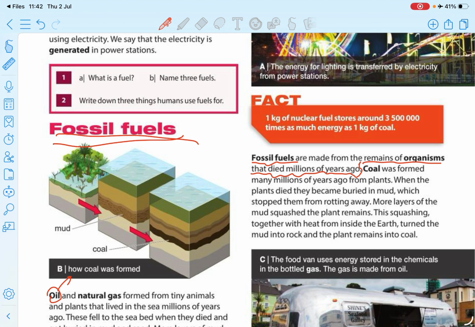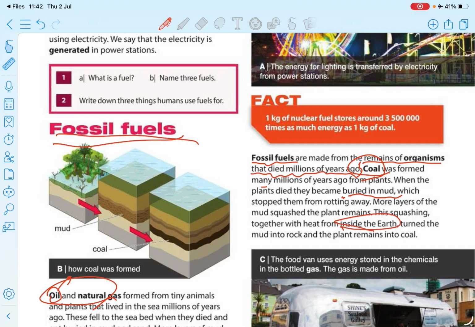Right. Coal, oil, and natural gas come from the same process. It means both happen from organisms that died millions of years ago, but coal formed from buried mud which stopped them from rotting away. This can be formed inside the earth.